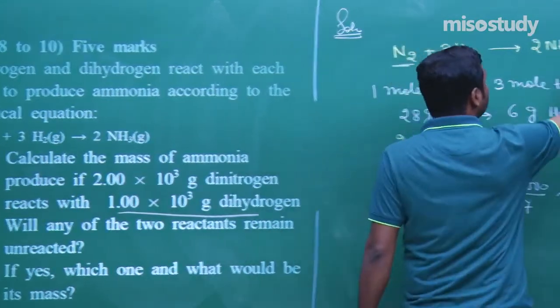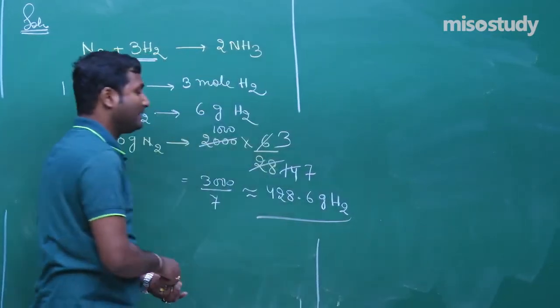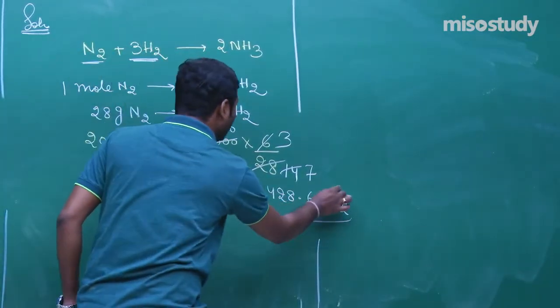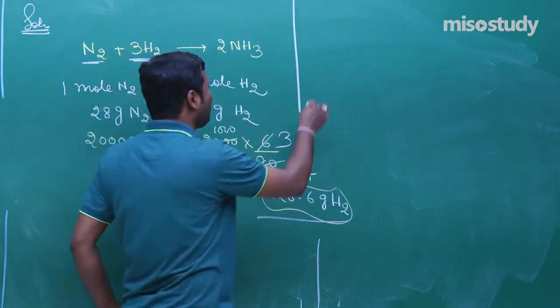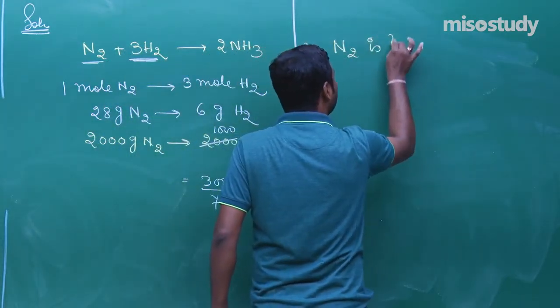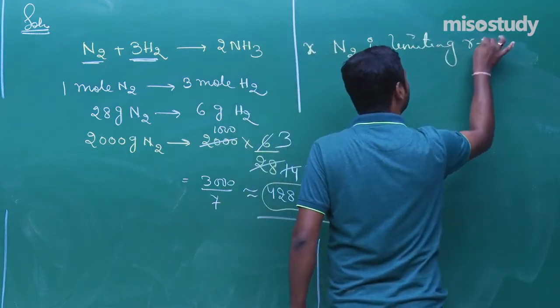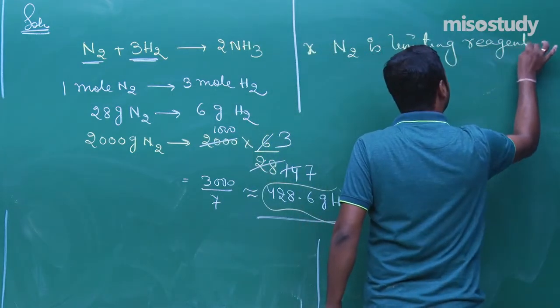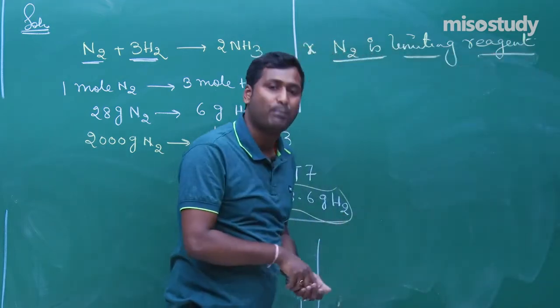Now what to do in this case? Tell me. That is, H2 is in excess quantity. So we say in this case N2 is the limiting reagent. Clear to you? And it will decide the quantity of product.